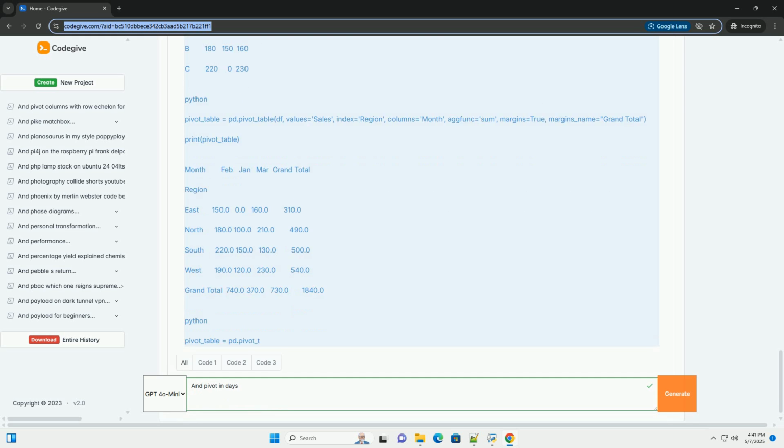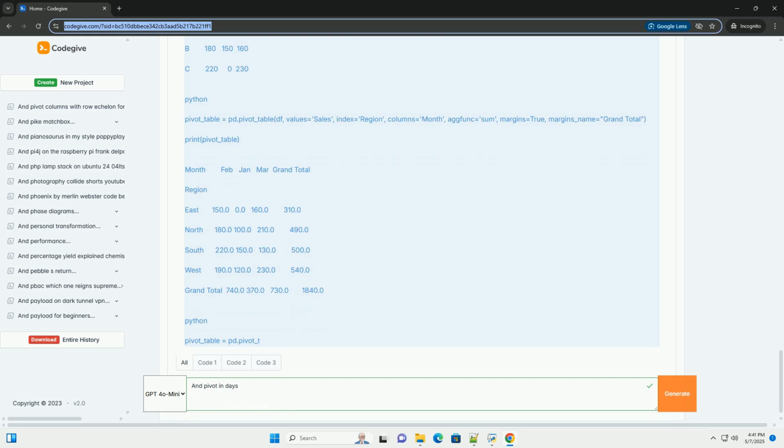Experiment with different pivot table structures. Try different combinations of index and column variables to explore your data from various perspectives. Use visualizations. Complement your pivot tables with visualizations to make your findings more compelling and easier to understand. Consider data scale. For very large data sets, pivot tables can be memory intensive. Explore alternatives like Dask or Spark for distributed data processing.